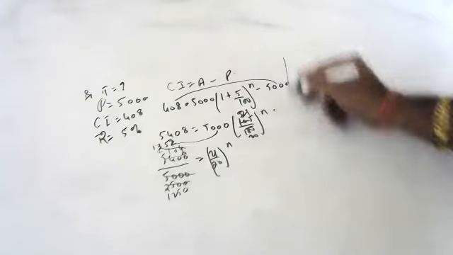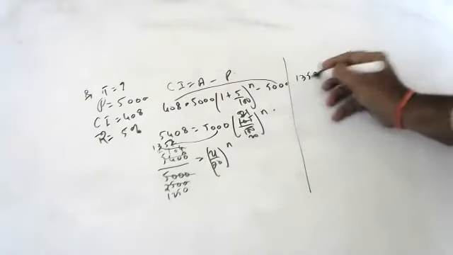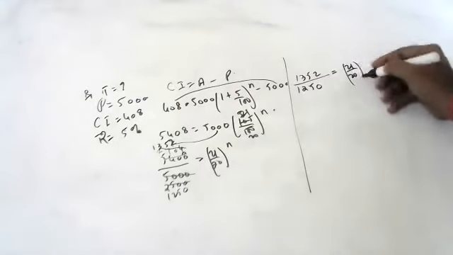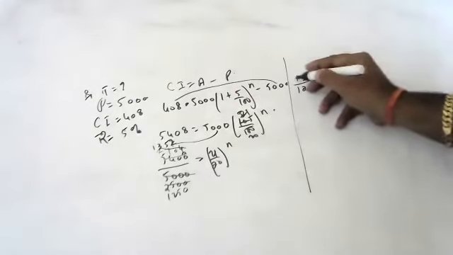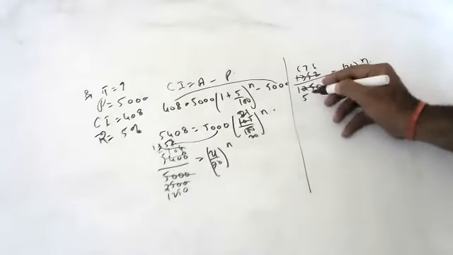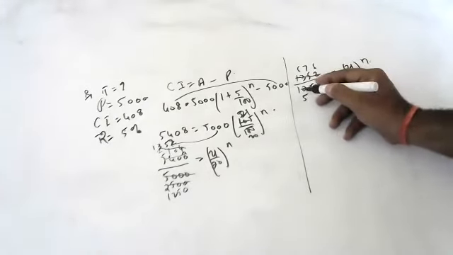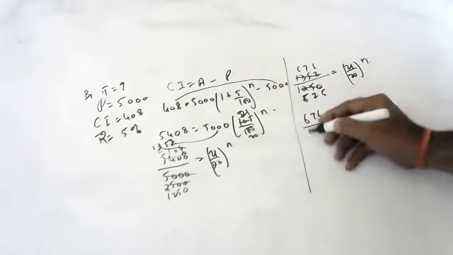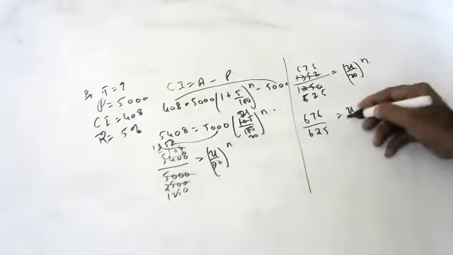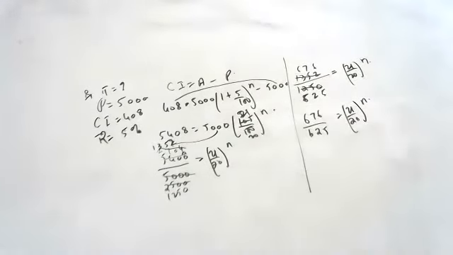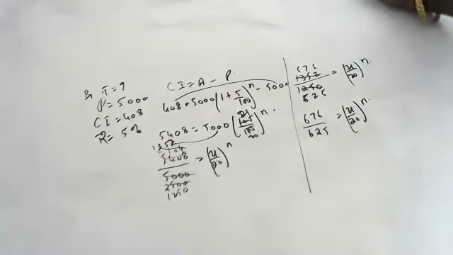So what we have, children? 1352 by 1250 into 21 by 20 whole to the power of n. Again, you can simplify by 2. 2 6s are 12, 2 5s are 10. So 676 by 625 is equal to 21 by 20 whole to the power of n. Can we simplify this further, children? No.